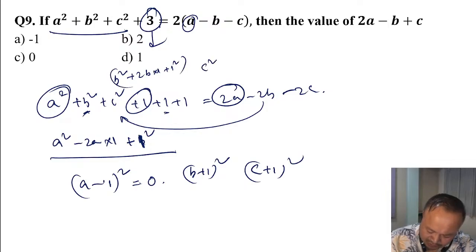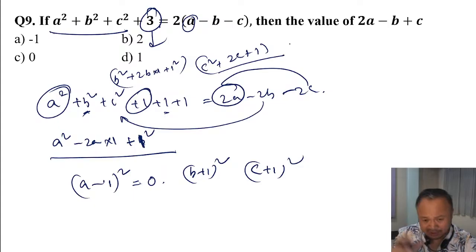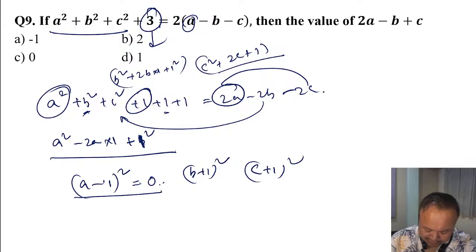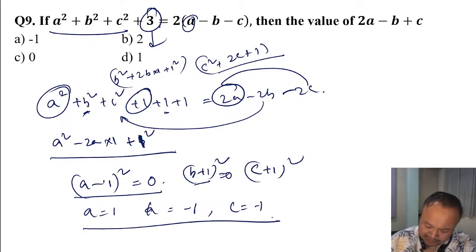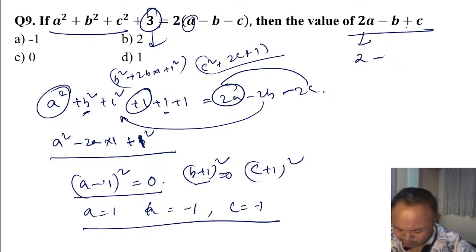a square plus b square plus c square plus twice (a minus b minus c...) this is like the (a plus b) whole square formula. The format becomes either (a minus 1) whole square is equal to 0, (b plus 1) whole square is equal to 0, or (c plus 1) whole square is equal to 0. So the value of a is 1, the value of b is -1, the value of c is -1. Then the value of twice a is 2, into 1 is 2, and b's value -1 times c's value -1, minus into minus is plus 1.